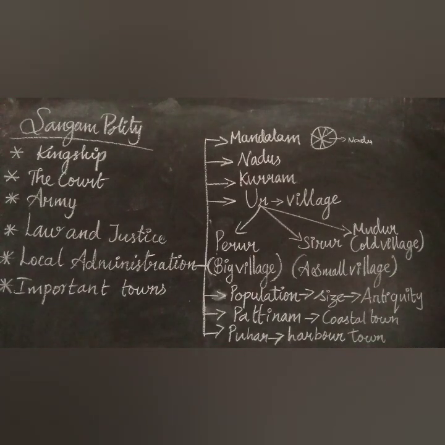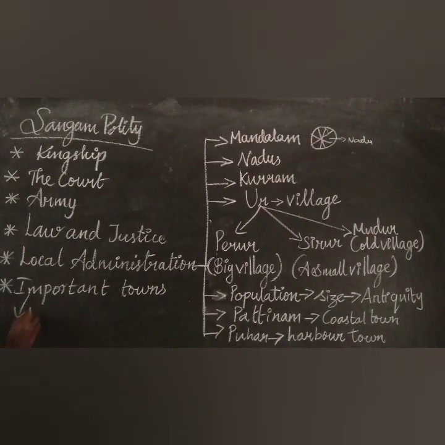At last, one topic is there, important towns. The names of the towns are Buhar, already I told you. The Pattinam was called a coastal town.